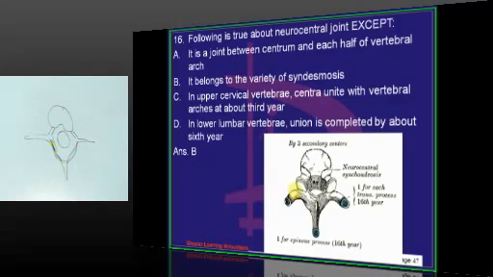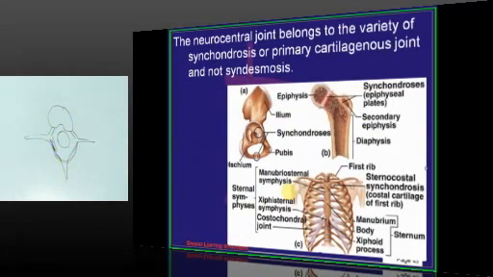So here the wrong answer is B. It is not a variety of syndesmosis. It is synchondrosis. So the neurocentral joint belongs to a variety of synchondrosis or primary cartilaginous joint. So it is not a syndesmosis because total bony fusion is occurring. Vertebra is a single bone.